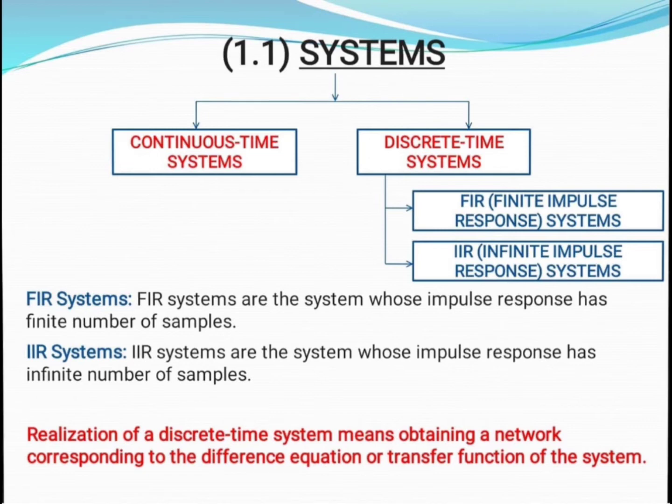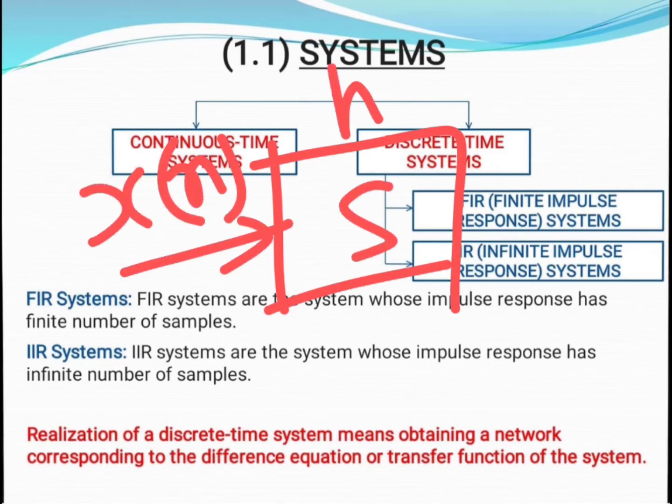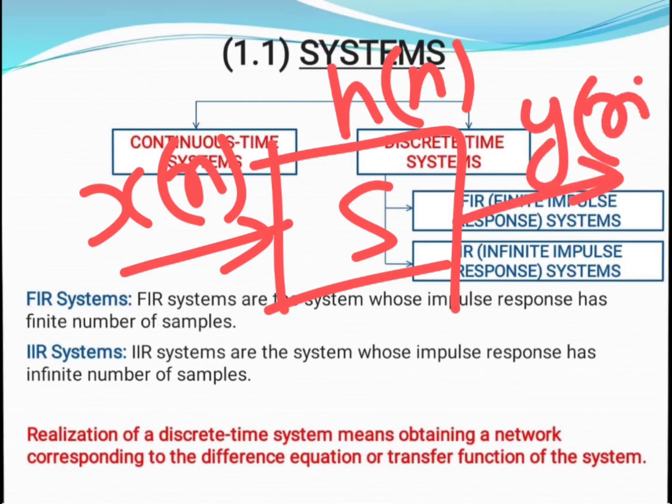In coming videos we will discuss the realization techniques for FIR system and IIR system. In order to realize any discrete time system, we need to have a difference equation or a transfer function. As we already know, for describing any system, we generally have x of n as input, the system is represented by h of n, and the output is denoted by y of n.